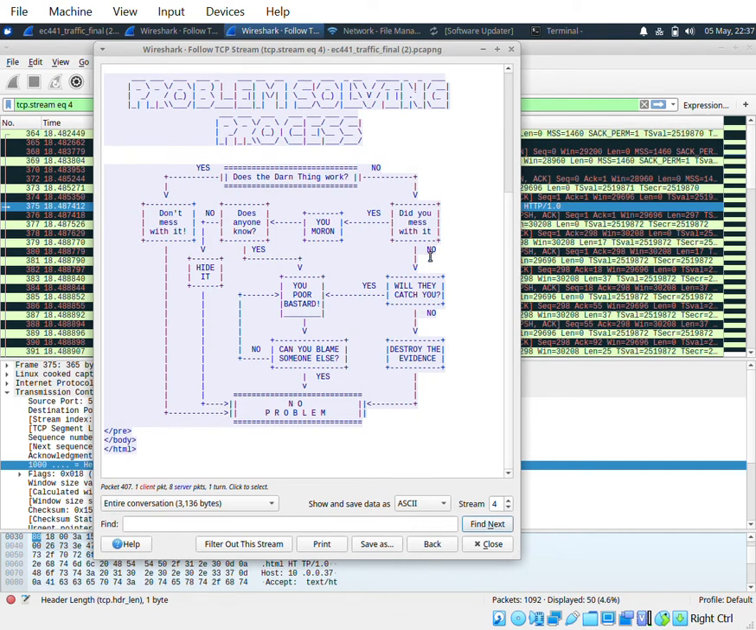Now, it asks, what did you do if you're at risk of getting caught? So if you're at risk of getting caught, meaning yes, then you are a poor bastard, and so if you can, you should try to blame somebody else, which is what I do anyways.